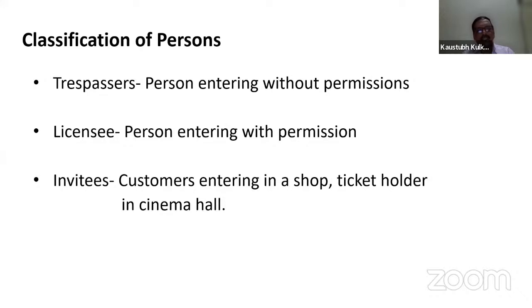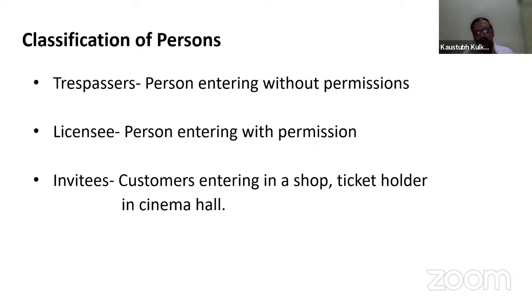Who are invitees? Invitees are the customers. Customers are not licensees because they are not given permission in writing or verbally, but they are the invitees. Invitees don't need any invitation, but they enter the shop to buy certain things, because those shops are named as per their business trade.